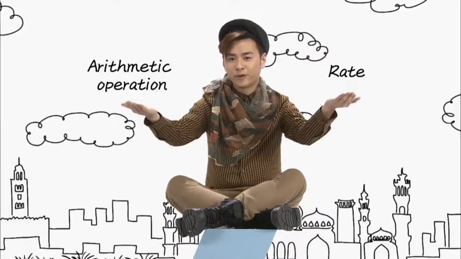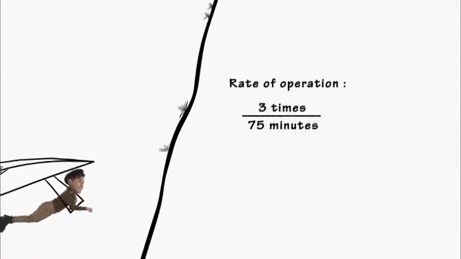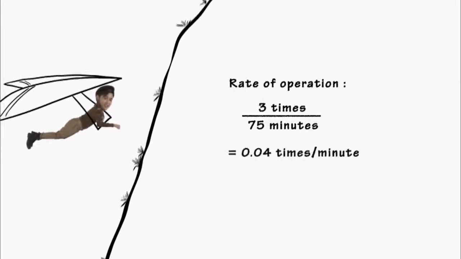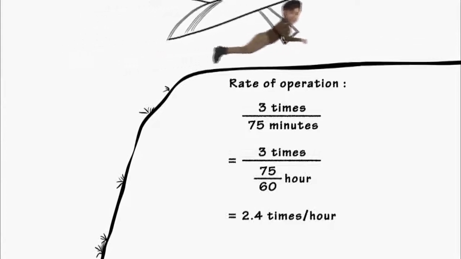Have you noticed that the rate is in fact an arithmetic operation? Yes, a rate is a comparison of two different kinds of quantities by division. Moreover, rates have units. For example, I had a glide ride yesterday. A glider can fly 3 times in 75 minutes. That is, the rate of operation of a glider is 0.04 times per minute or 2.4 times per hour.